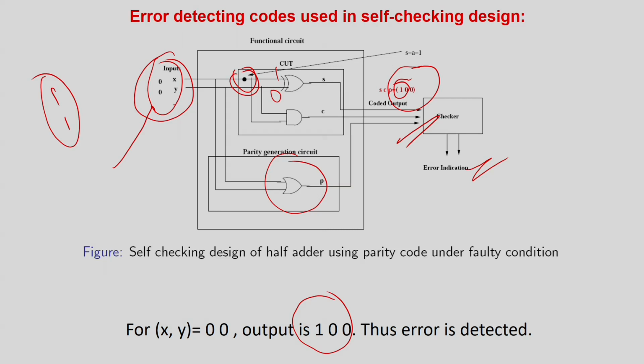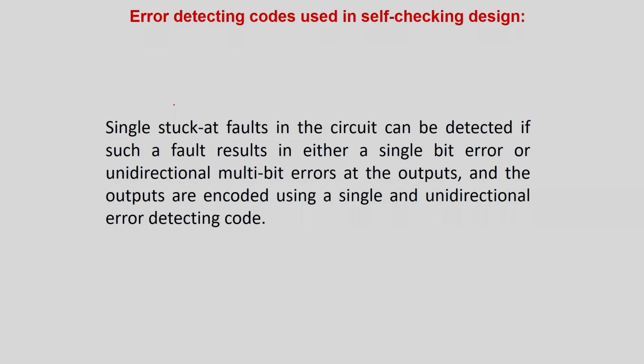My main concern should be if there is no pattern which can detect a fault. That means for any of the patterns which could have detected the fault, it gets aliased because of the error detecting scheme. Then I should be very worried. Again, repeating, this is a very important concept: given a circuit, maybe for some of the input patterns and the coding scheme selected, the fault is aliased or the fault is not sensitized at all. I should not worry that much, because as long as there exist some patterns for which the fault will be sensitized and detected by the parity or by the coding technique, I expect that the pattern will come.